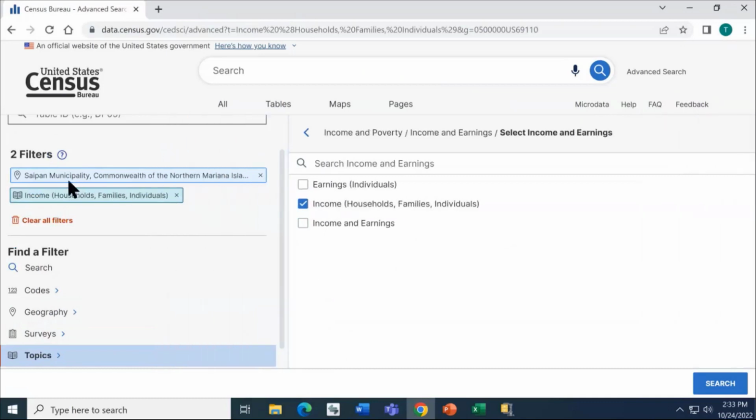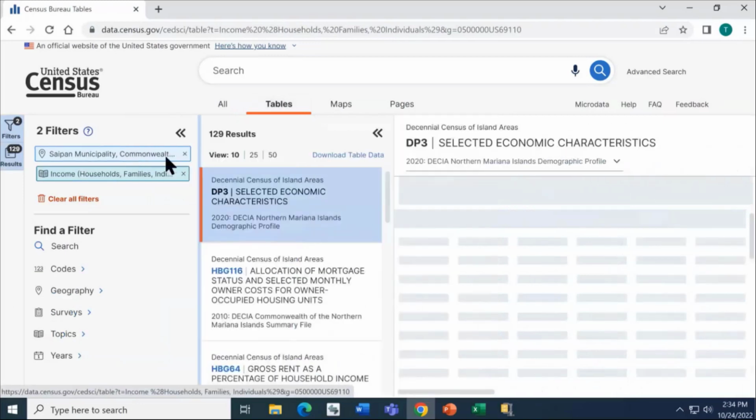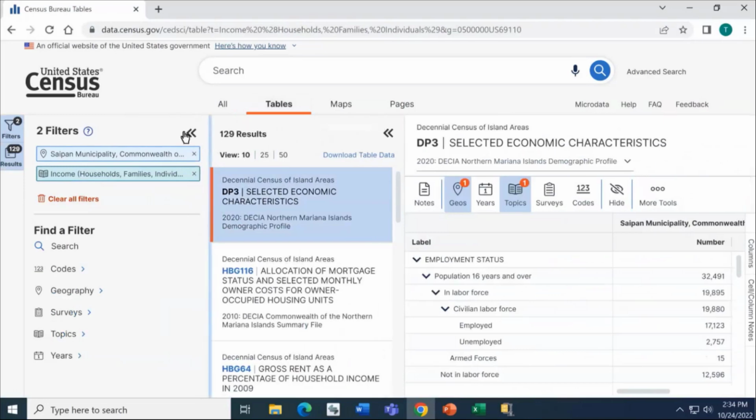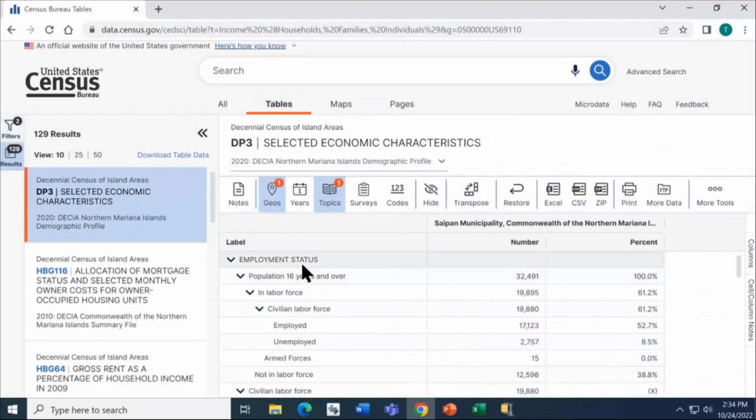In the upper left, we see our geography and topic filter. I'll go ahead and click the search button in the lower right to run that search, and then click the Tables tab at the top. What you'll notice here is our first result, DP3, Selected Economic Characteristics. This takes us to the specific demographic profile table that has income data. We'll take a look at this data on the right-hand side of our screen.